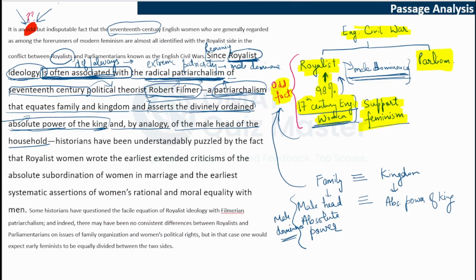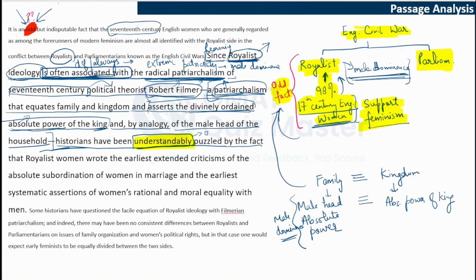Let's read further. Here we had a reason that royalist ideology is often associated with this patriarchalism, and the previous portion was a description of the patriarchalism. So let's read the actual sentence now: since royalist ideology is often associated with this patriarchalism, historians have been understandably puzzled by the fact. Now, what does the word "understandably" show here?